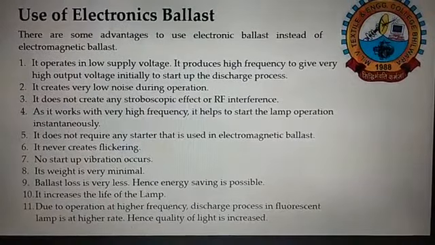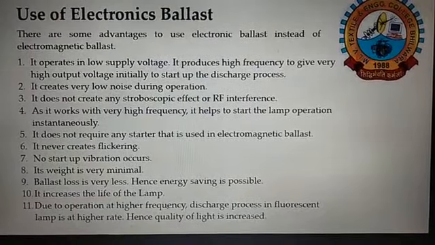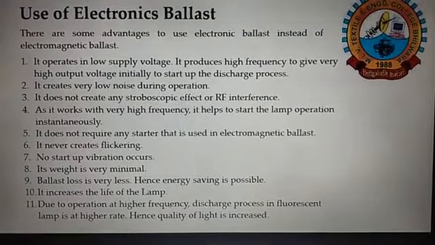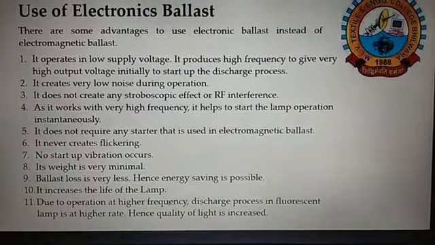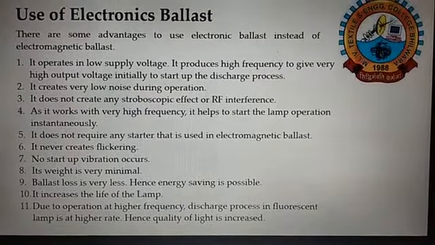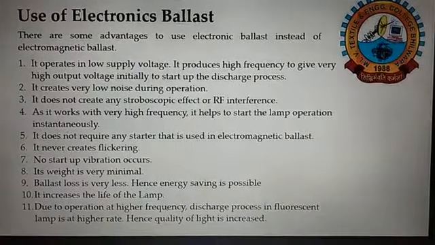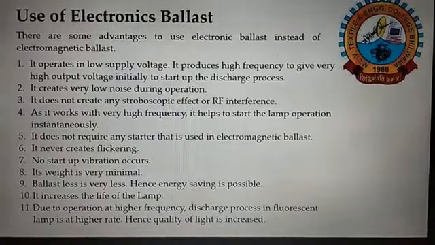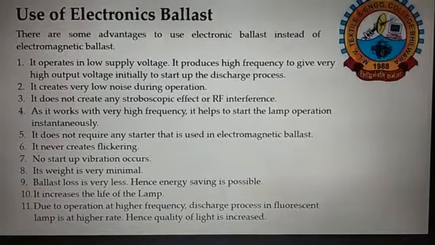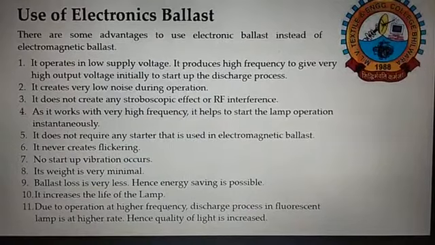The LED is diode based, so there is no requirement of electronic ballast for LED, but you can compare the CFL, that is called the compact fluorescent lamp, with the old traditional tube lights.